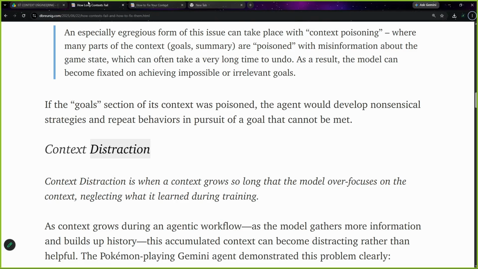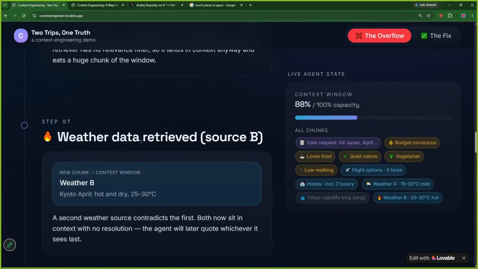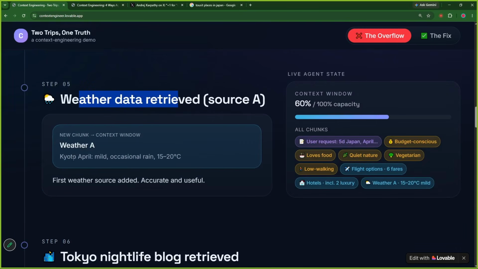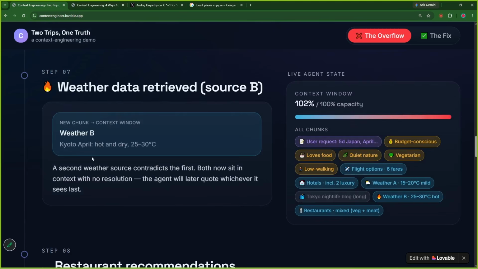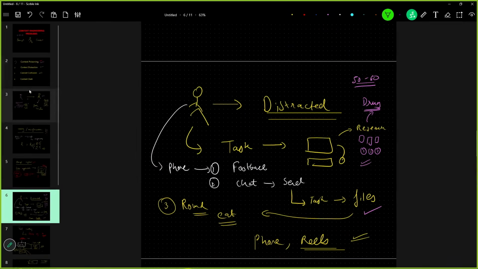If we compare this with the application which we were seeing, what happened in context clash? While searching weather, first we got that in Kyoto it is mild with occasional rain, around 20 degrees Celsius. Next time we got information that it is hot and dry, around 25 to 30 degrees Celsius. Which information to trust? You will trust the latest information, and forget about the old information. We don't have to keep it in our database. And that is basically context clash.